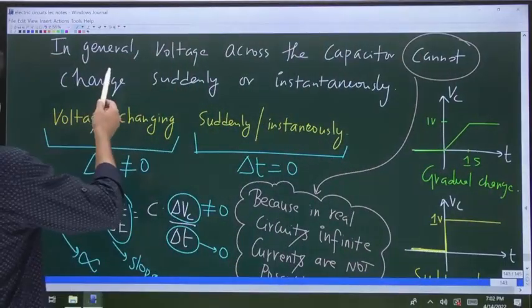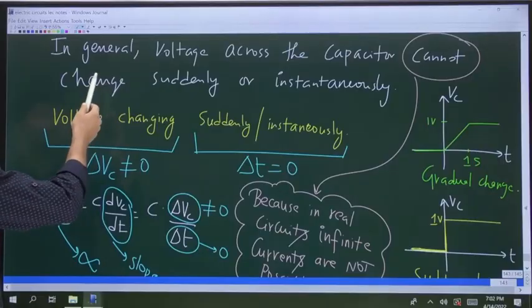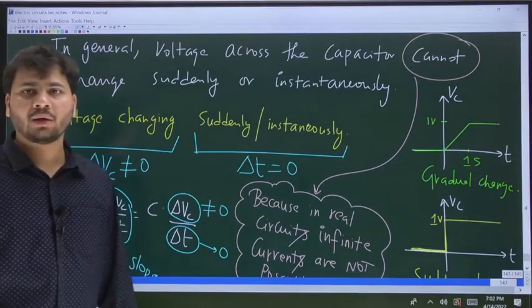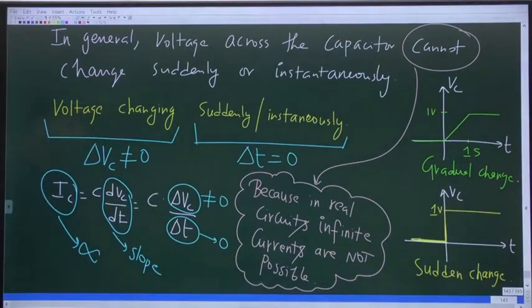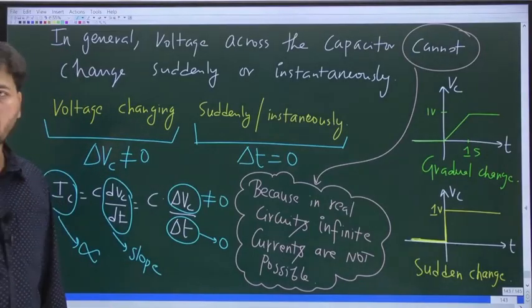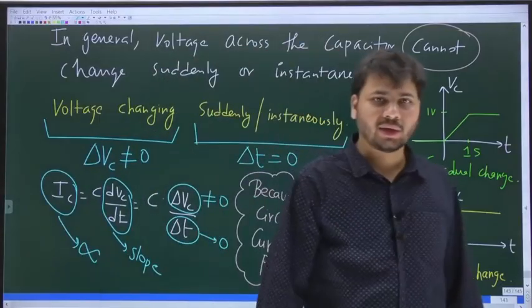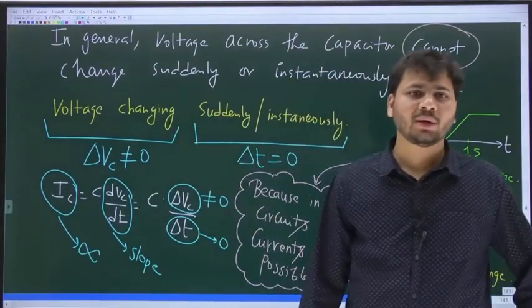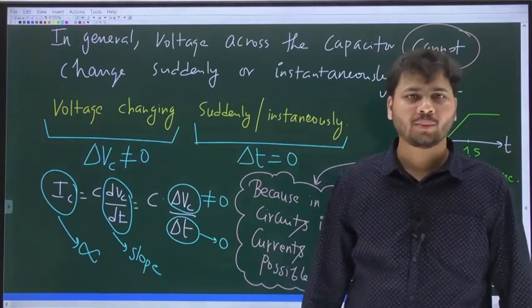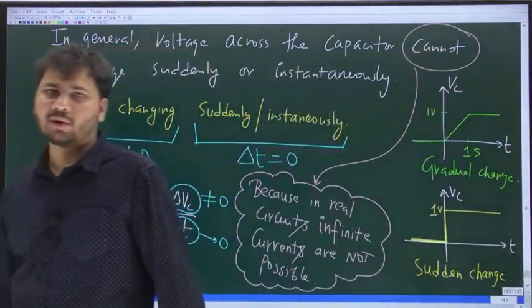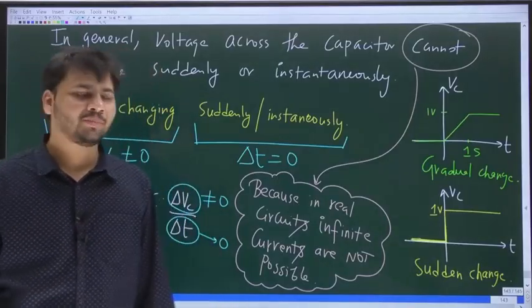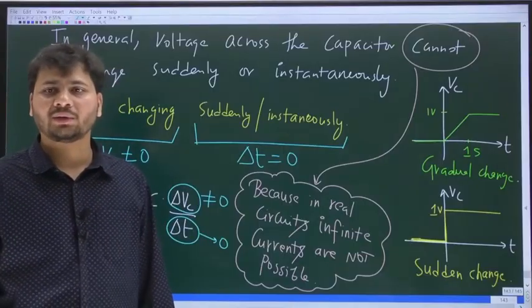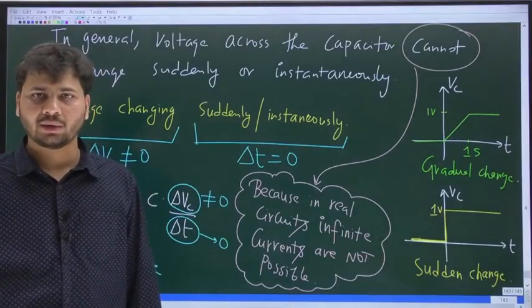So if you look at the statement at the top, I said what? In general, voltage across the cap. Let me make it full screen. What is it? In general, voltage across the capacitor cannot change suddenly or instantaneously, because that sudden change in voltage across the cap requires what? An infinite current to flow through the cap. And in any real circuit, because there will always be some resistance present, it is not possible to have infinite currents. So that's why the voltage across the cap also cannot change suddenly or instantaneously.